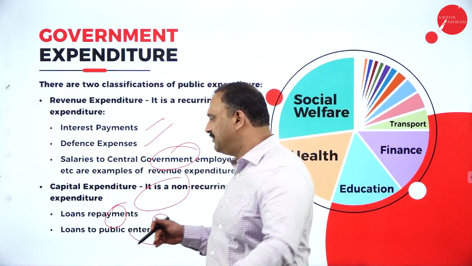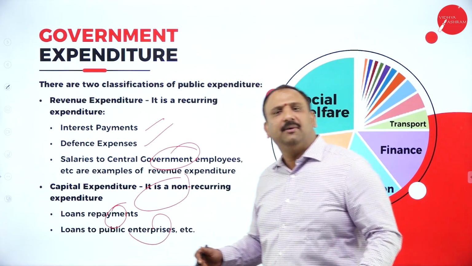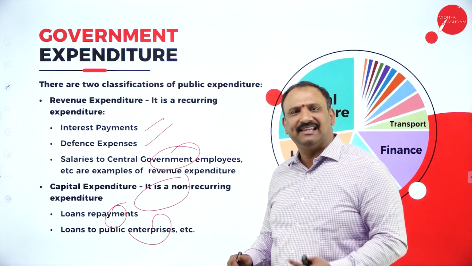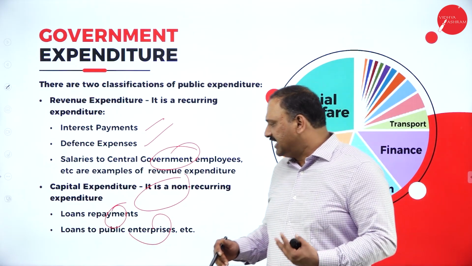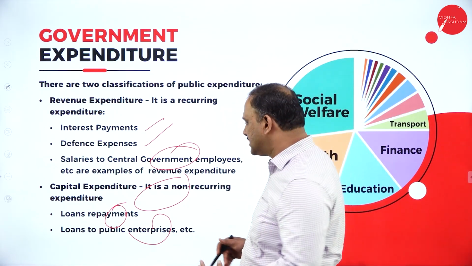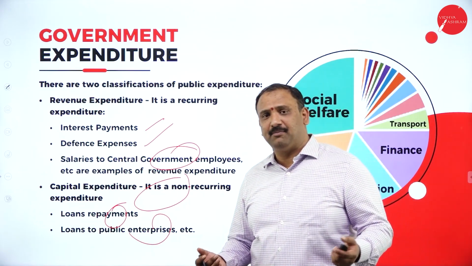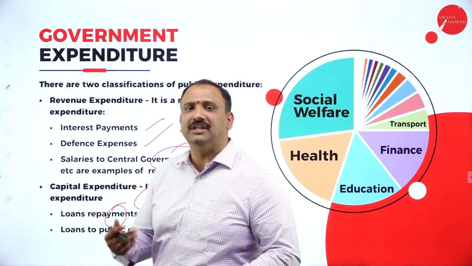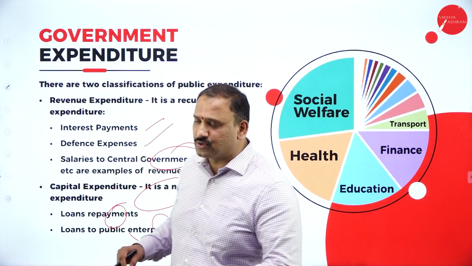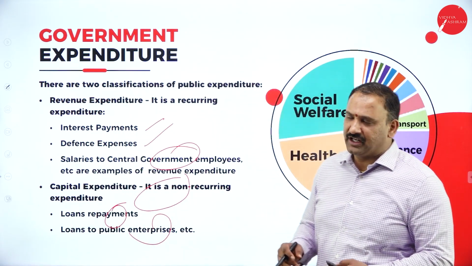Salaries to the central government. We're talking about more than about 3 million people who are working in that particular sector, plus the expenditure made in terms of the loans and the repayments, the loans to the public enterprises. Yes, because we have borrowed money for the public enterprises, so we need to repay back. So that is also going to be a big expenditure for the government.